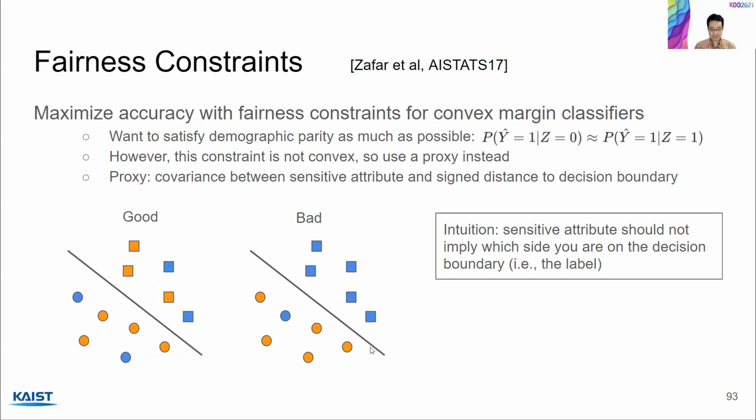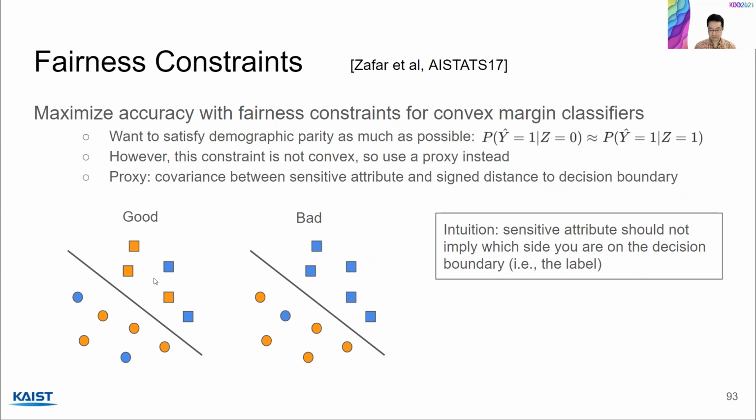On the right side, you see a bad case where most of the blue points are on this side of the decision boundary, which means that the covariance is either positive or negative. So by making the covariance close to 0, you can ensure that the sensitive attribute is more independent of the prediction, which is exactly demographic parity.